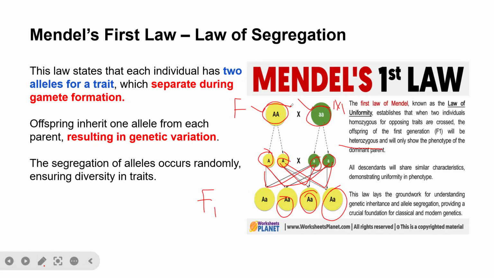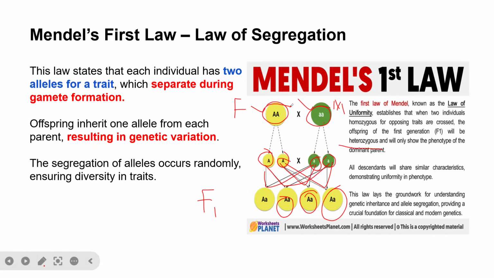So that is why all the offspring will show the same phenotype. So it will be heterozygous and will only show the phenotype of the dominant parent. So here the dominant parent, let's say, is the father with AA.